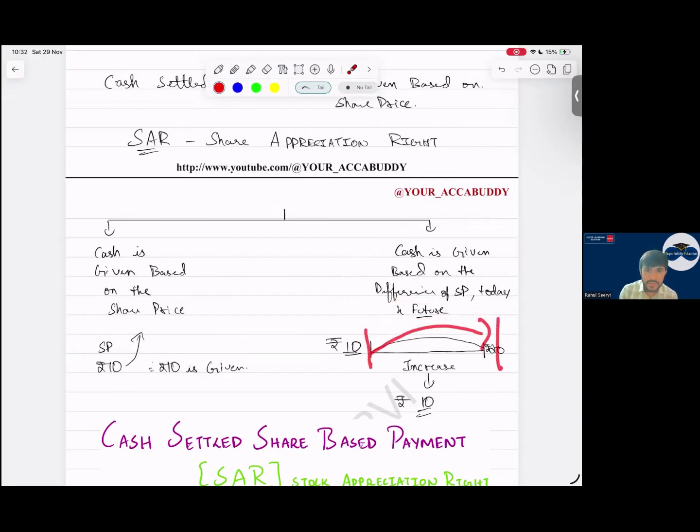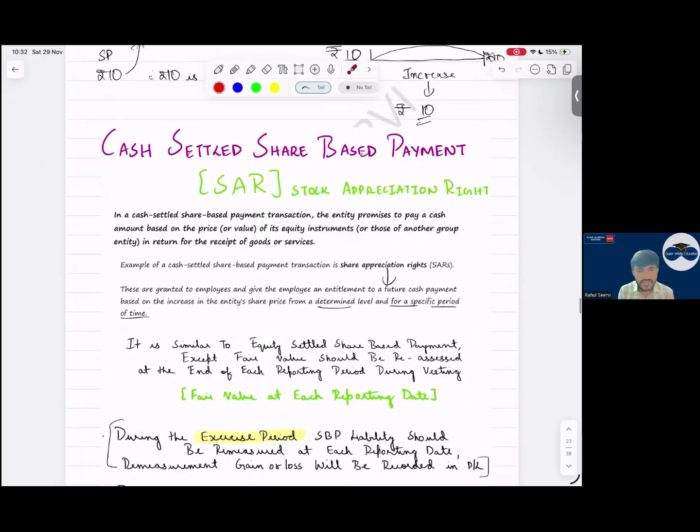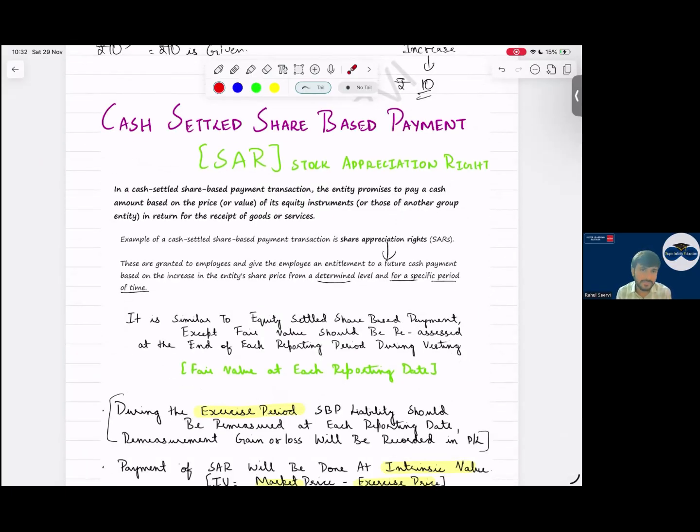Whatever is the increase in the share price, that will be given to you. There are two types of payment. But for exam focus, you have to remember this point. Then what is the difference between cash settled share based payment and equity settled? Let us understand that.